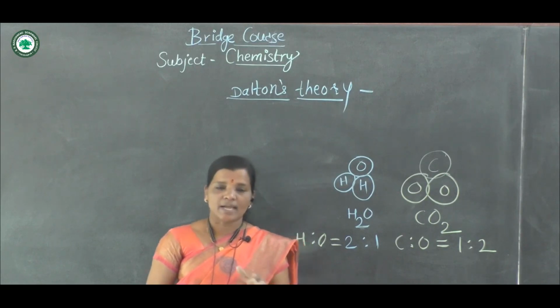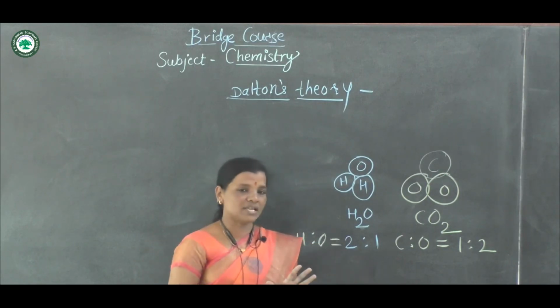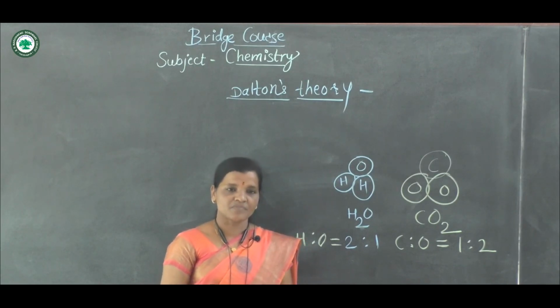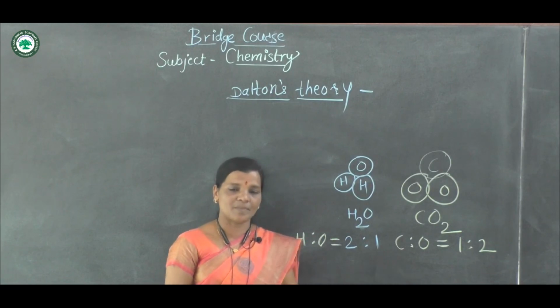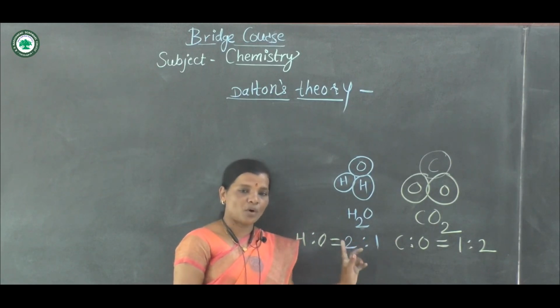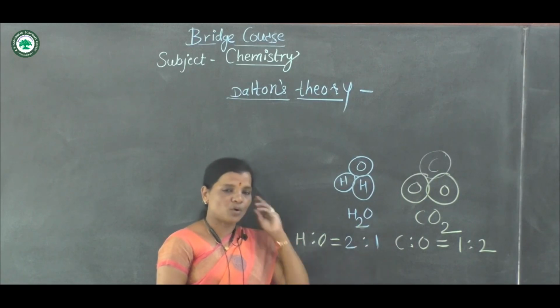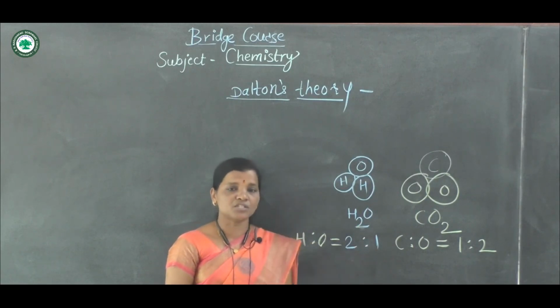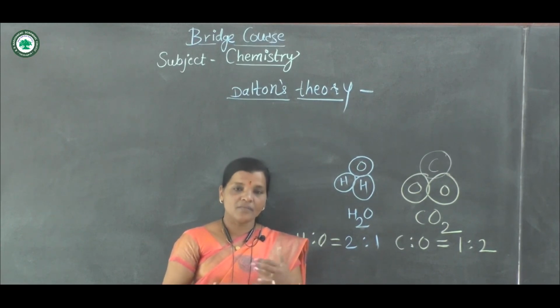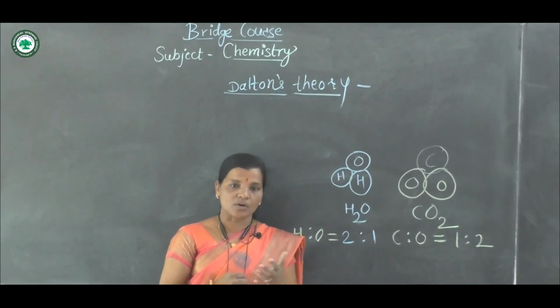Okay, so according to Dalton, what we have seen is that the atom is an indivisible particle, and matter is made up of atoms. Atoms of different elements have different masses, and when atoms combine together to form molecules, they have a simple whole number ratio. And also atoms retain their own identity even after chemical and physical changes occur.